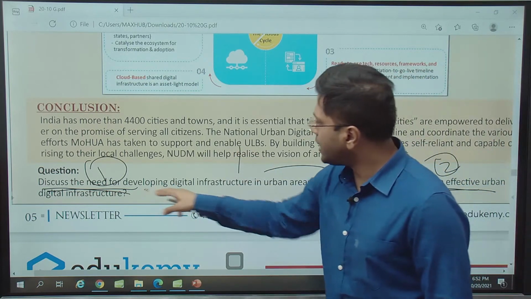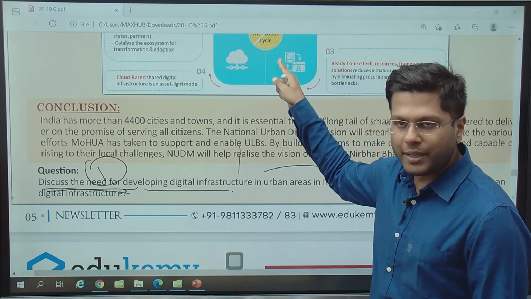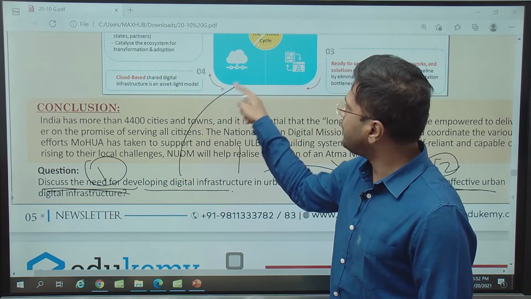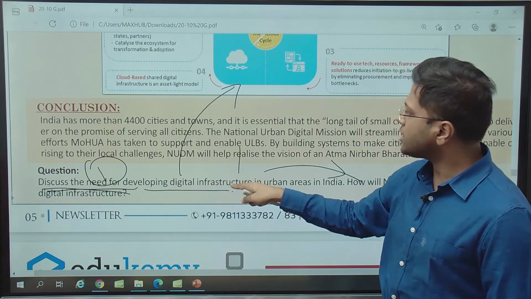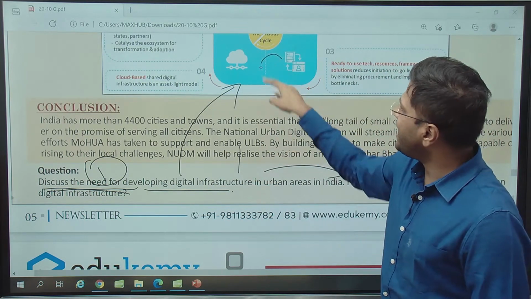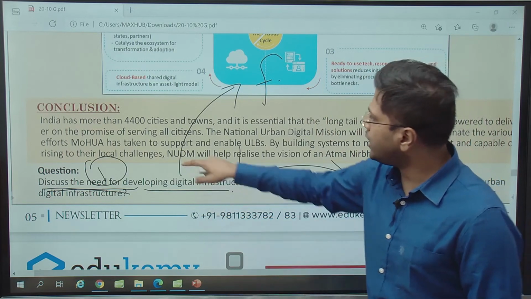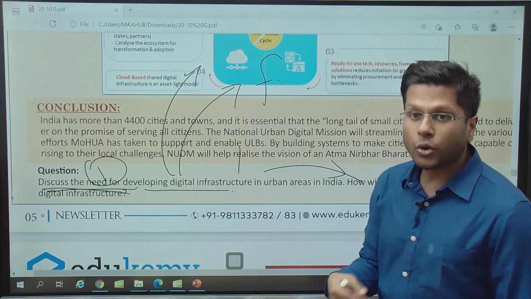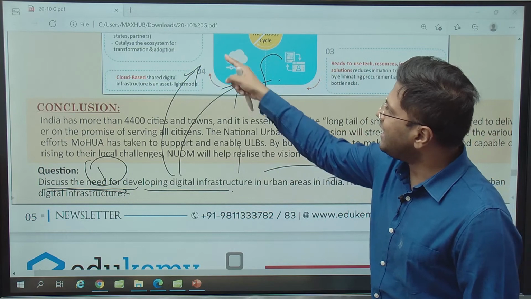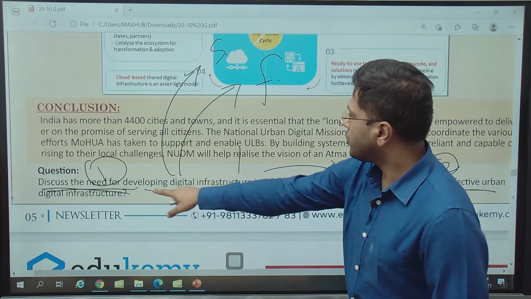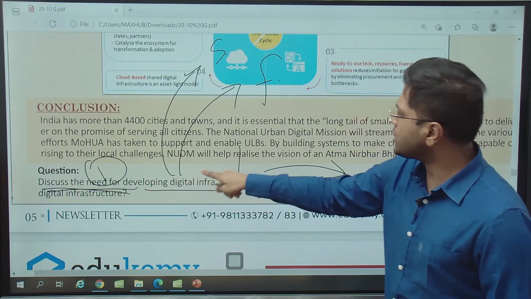So what is the need for developing digital infrastructure? It is given in the beginning of the article. It talks about the lacunae, the shortcomings. For example, we need digital infrastructure here to be able to manage the finances, right? It also increases the accountability of the local urban bodies. Not only that, you can look at the growth of the urban areas and less number of services available to people. Services not available. Not only that, what is the need for developing a digital infrastructure in urban areas?